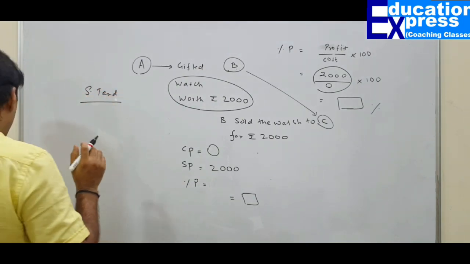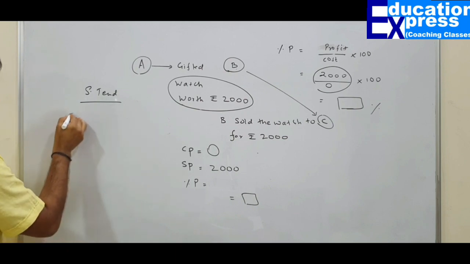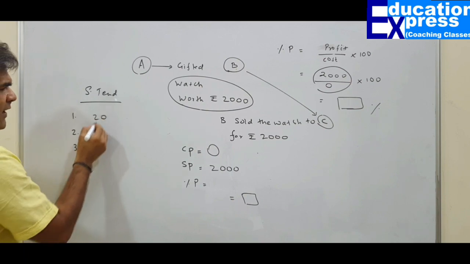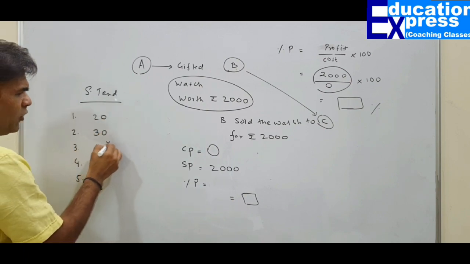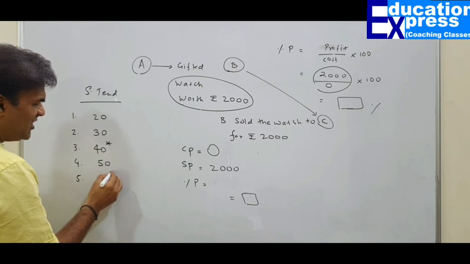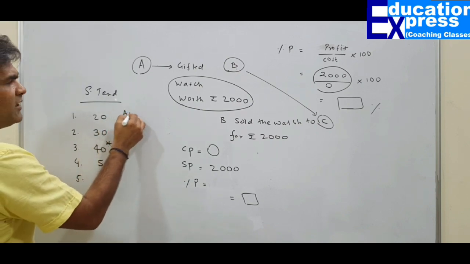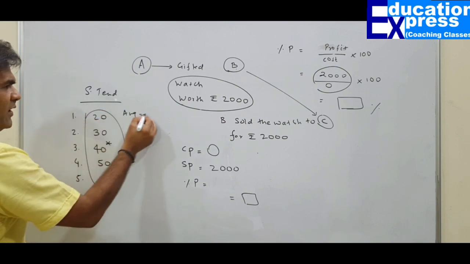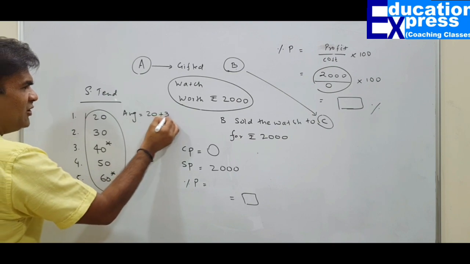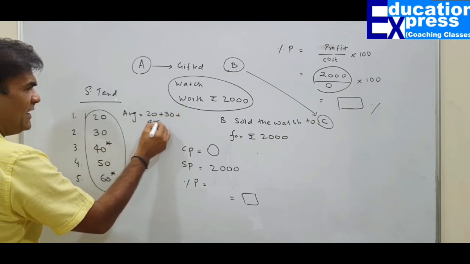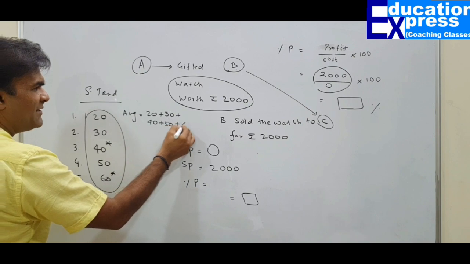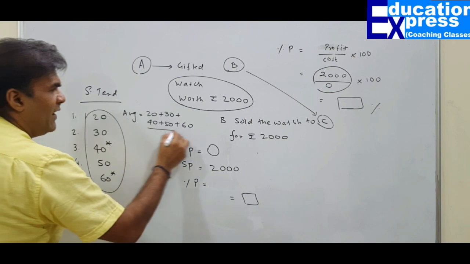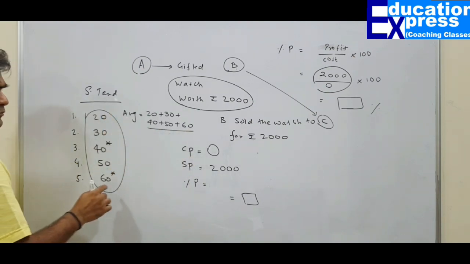Now in the past 5 innings, his scores were first inning, second inning, third inning, fourth inning and fifth inning. Scores were 20, 30, 40 not out, 50 and 60 not out. I want to find out his average. Now his average would be the total number of runs scored, that is 20 plus 30 plus 40 plus 50 plus 60. What is the total number of runs scored? So it's going to be 200 divided by the total number of innings.